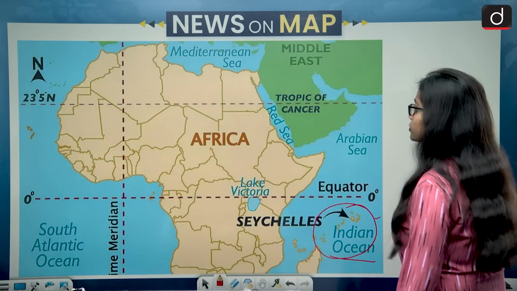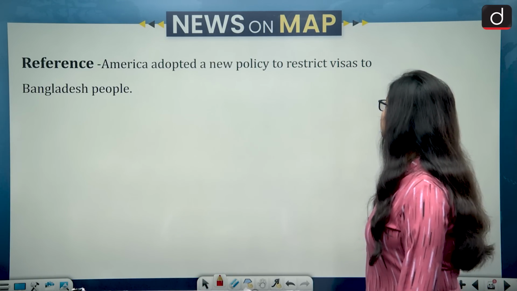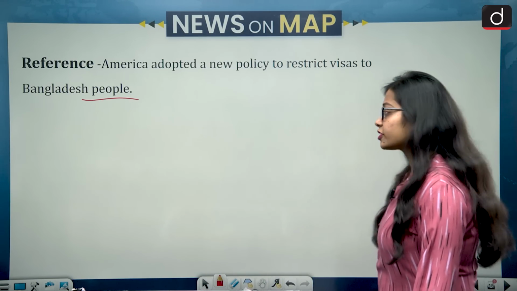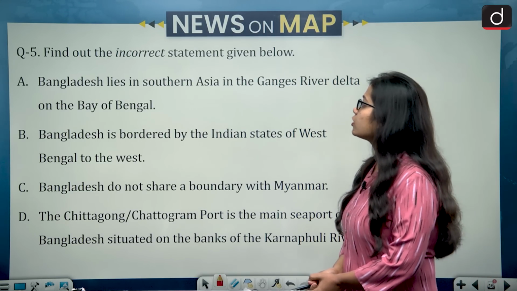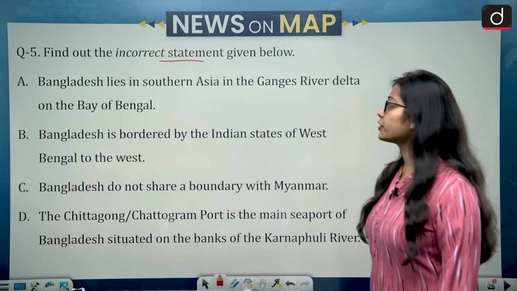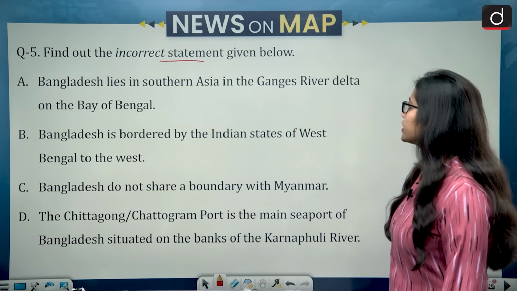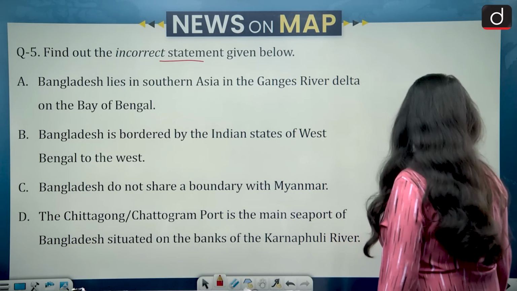Now moving on to the next question. America adopted a new policy to restrict visas to Bangladeshi people. So this makes Bangladesh in news. So the question is, find out the incorrect statement given below. Option A: Bangladesh lies in Southern Asia in the Ganges river delta on the Bay of Bengal.